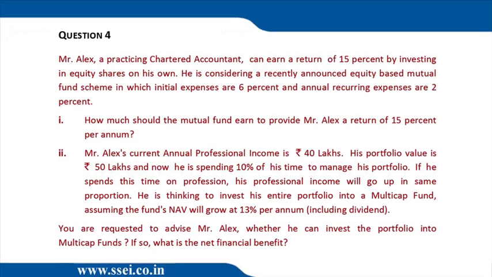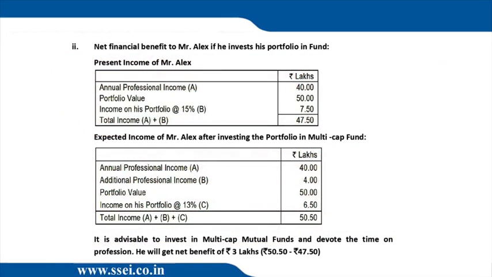And of course, the question should have said that in the second part, you are supposed to ignore the 6% initial expense and recurring expense. That's not given. So sir, then how did you know it? I knew by looking at the answer. Sir, you are cheating. Yes, I am cheating.